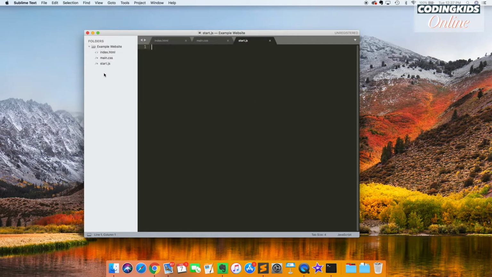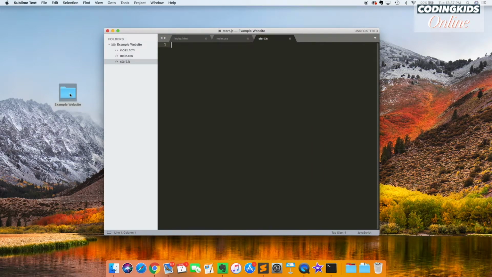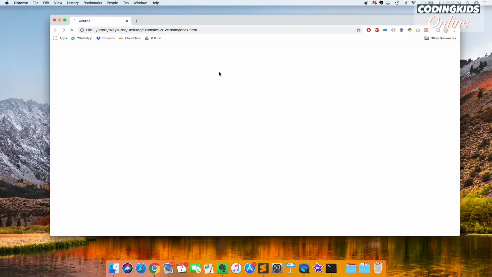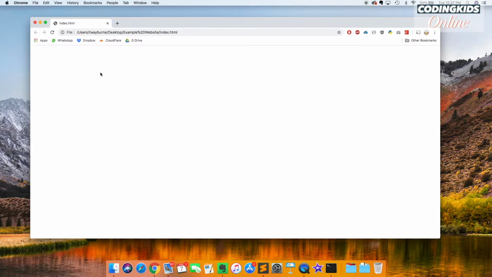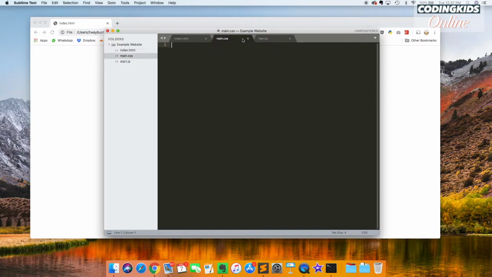We have our first 3 files. If I was to open up our example website, you can see the first 3 files are here. And to open up our actual website, we can just double click on index.html, and here is our website. There's absolutely nothing on it, and the default background is white, so that's why your screen is white. So let's bring it back here. 1, 2, 3 files with nothing on them.